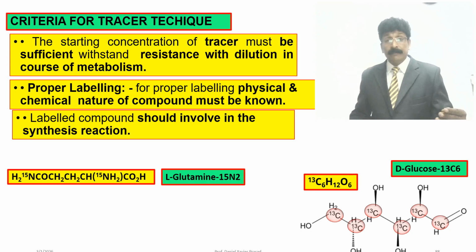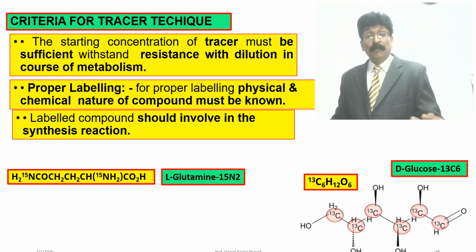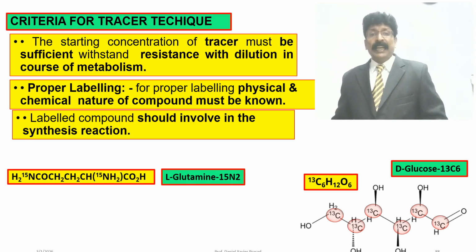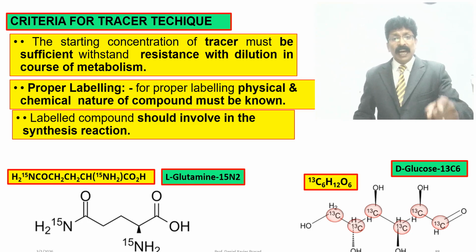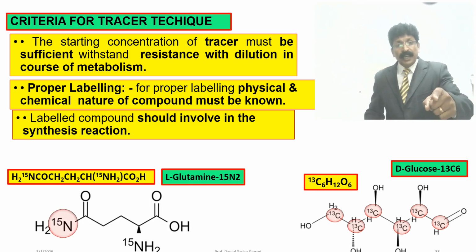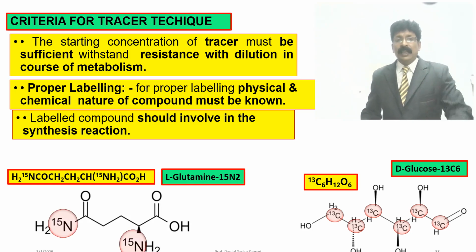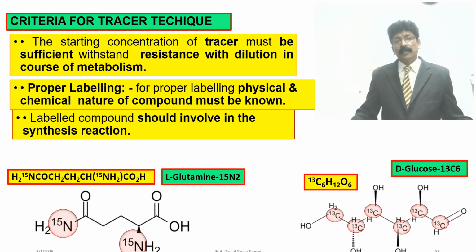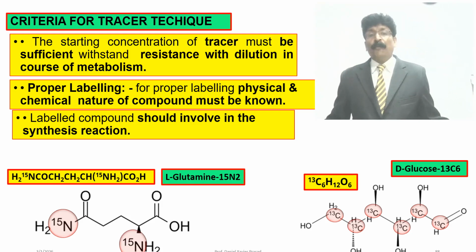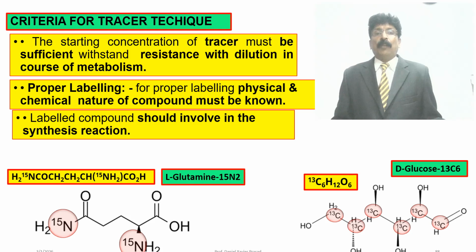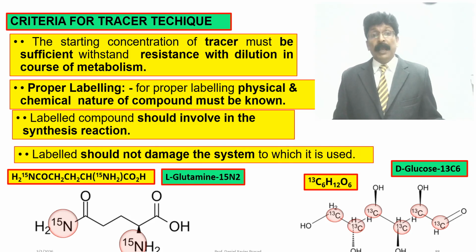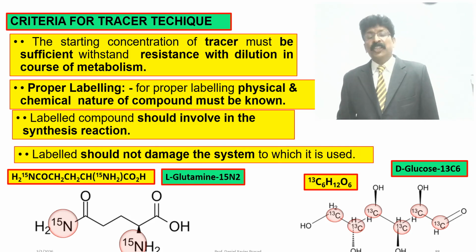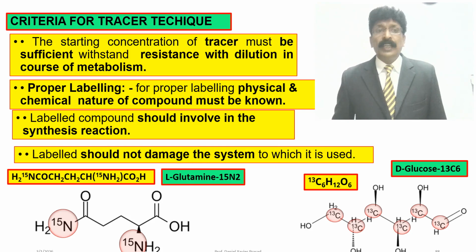And you can see here another example, glutamine, an amino acid, labeled with nitrogen 15. See that 2 nitrogens are made into nitrogen 15, as I highlighted in glutamine. So this is how a labeled compound is made. Nitrogen is normally 14, it is made into 15 by means of isotopes. The label should not be damaged by the system which is used in the experiment.